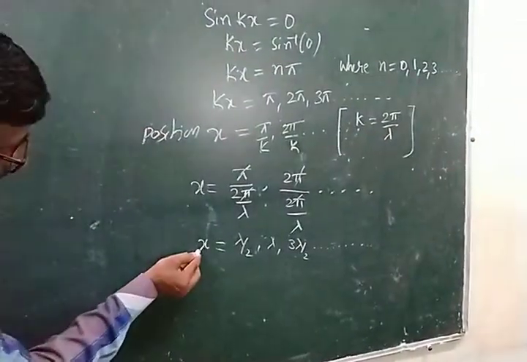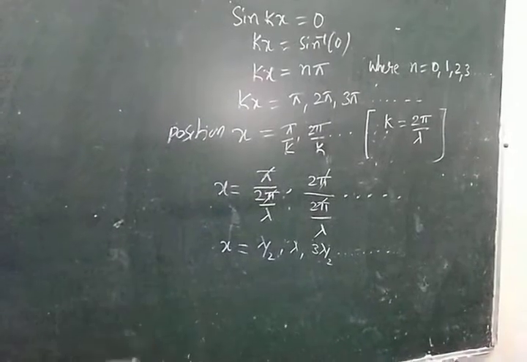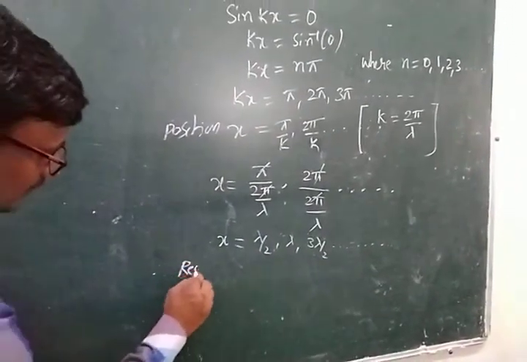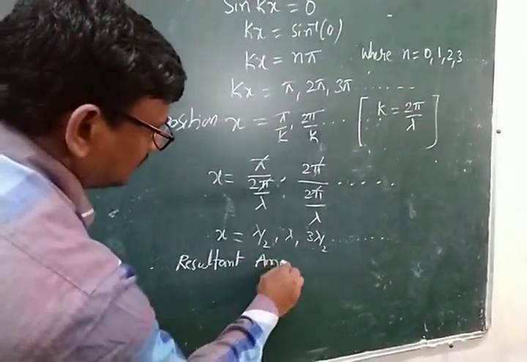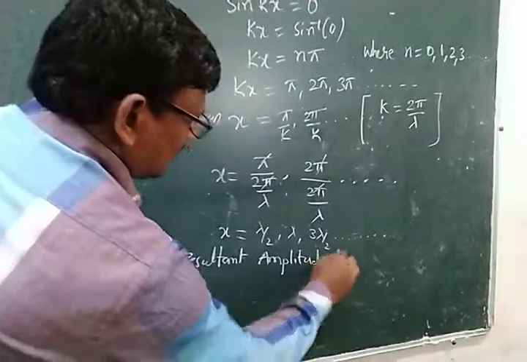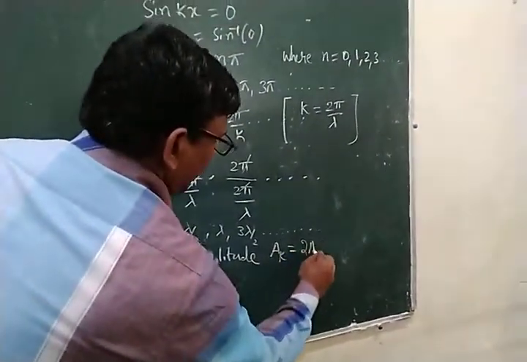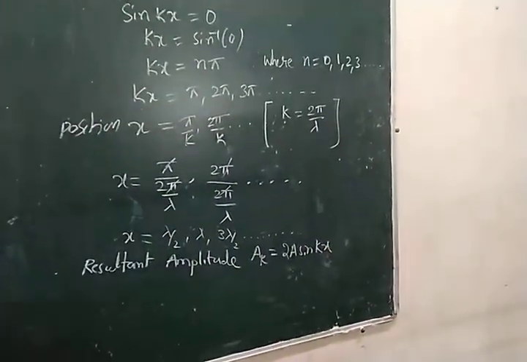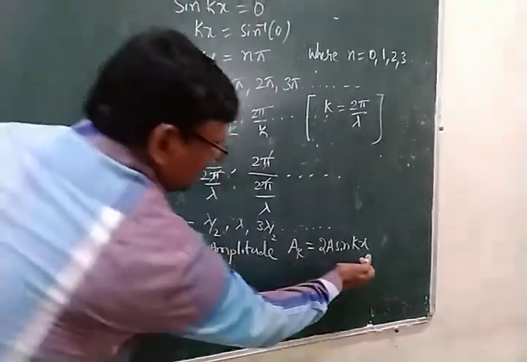This position of x value we substitute in the resultant amplitude. Therefore, the resultant amplitude AR is equal to 2a sin kx. For the first x, which is lambda by 2, substitute here.